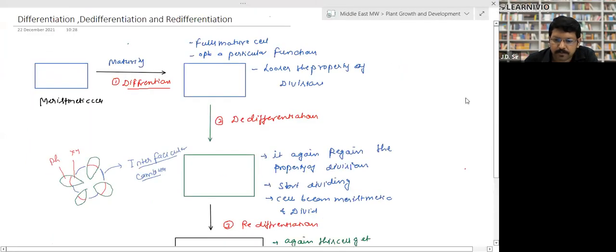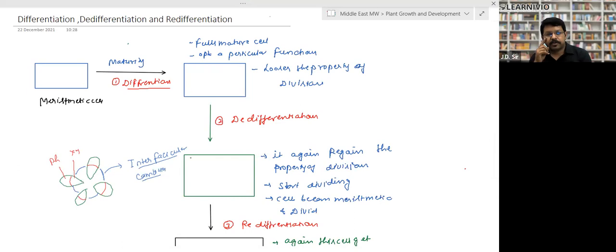So let's start with plant growth and development. Look, first in plant growth and development, we have to study basically these three terms: differentiation, dedifferentiation, and redifferentiation. Right? Let's discuss the difference between all these three terms. Just now we have studied the cell cycle and cell division. For example, this is a meristematic cell, right?